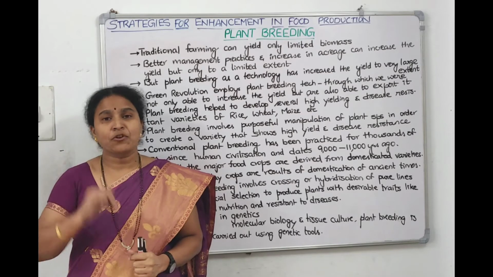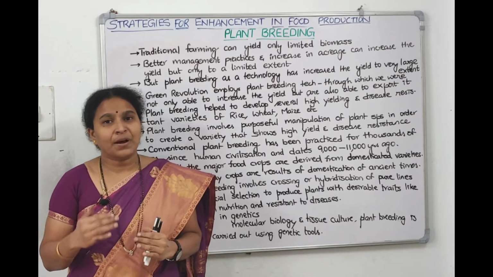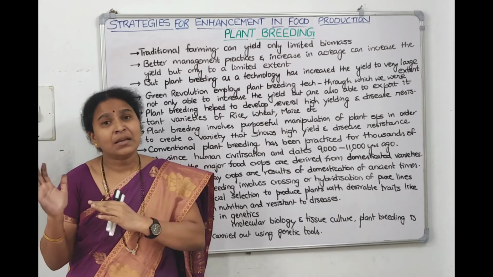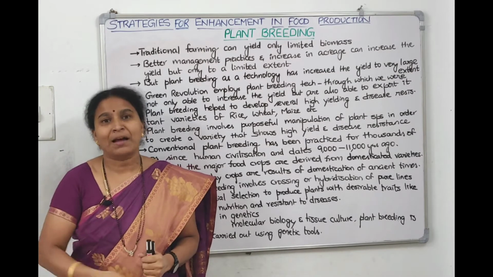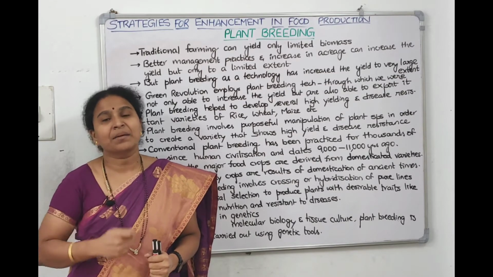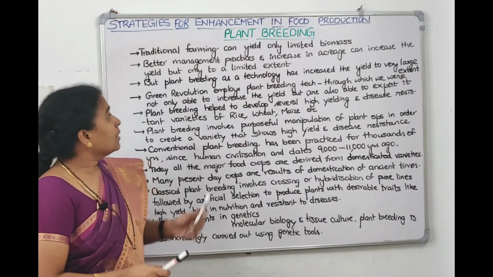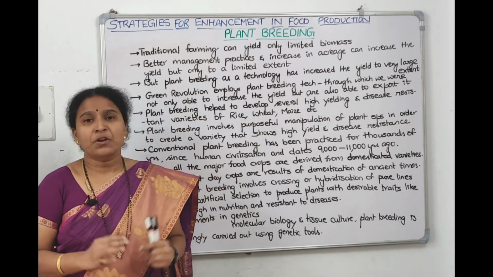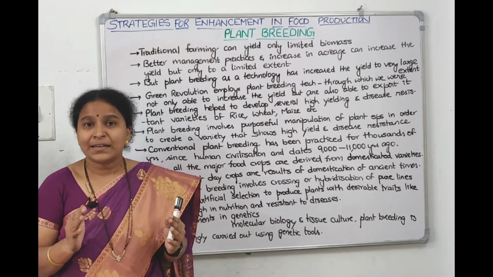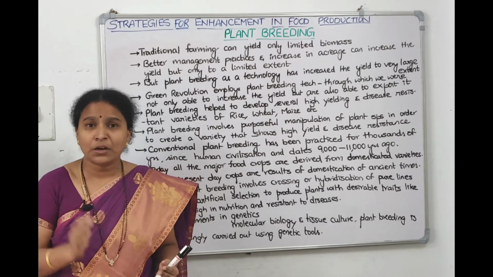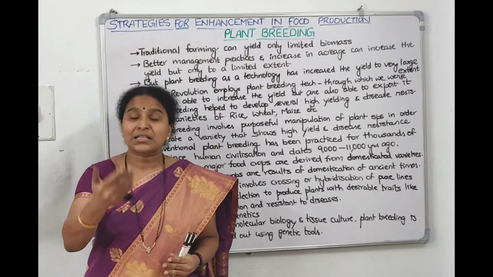Since the time of human civilization, agriculture was started by man first. So that farming, what they used to do using plough and all, planting the plantation and irrigating them, that's called traditional farming. Traditional farming will yield only limited biomass. If we don't have any knowledge and we are cultivating the crop in any particular soil, in any particular season, it will grow, but it cannot give you the maximum yield.